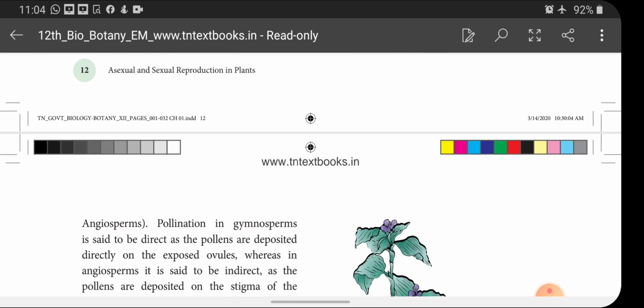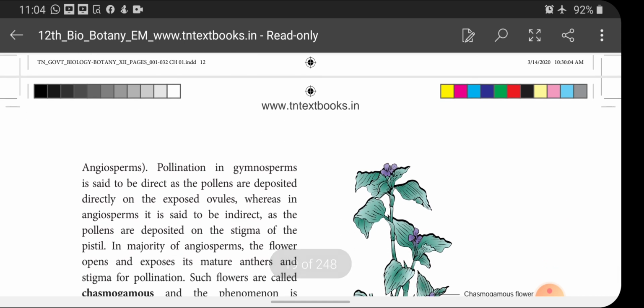Pollination is the characteristic feature of spermatophytes, that is angiosperm and gymnosperm only. In bryophytes and pteridophytes, pollination does not take place. Pollination in gymnosperm is said to be direct as the pollens are deposited directly on the exposed ovules, whereas in angiosperm it is said to be indirect as the pollens are deposited on the stigma of the pistil. When we speak separately about pollination in gymnosperm and angiosperm, pollination in gymnosperm is direct.